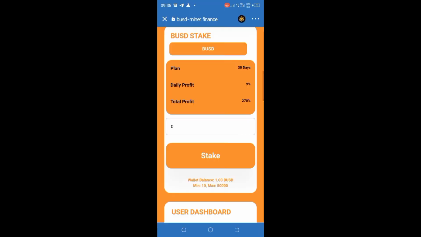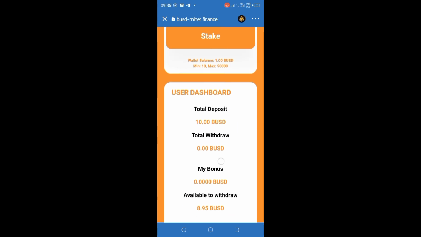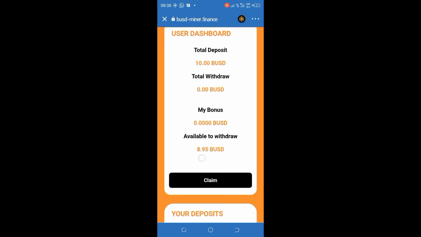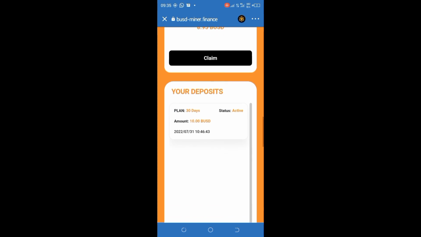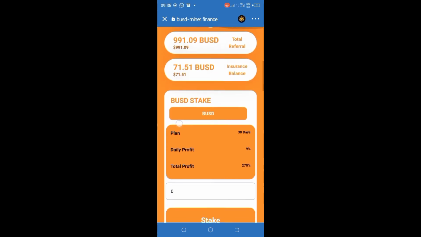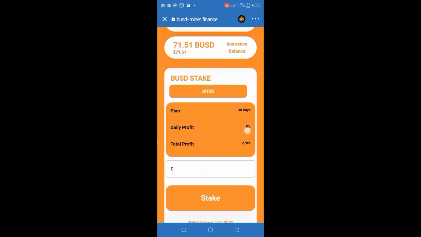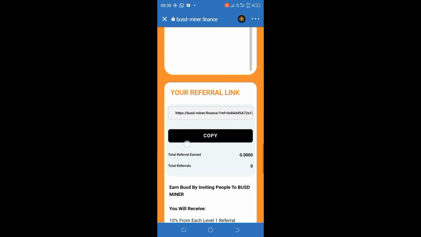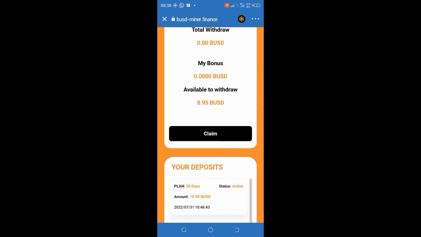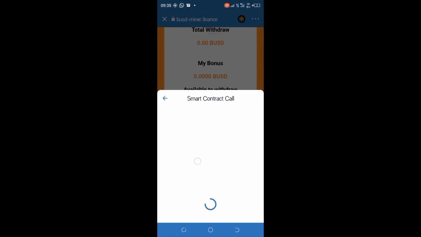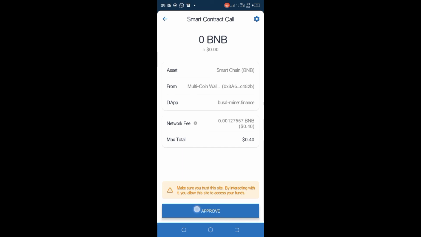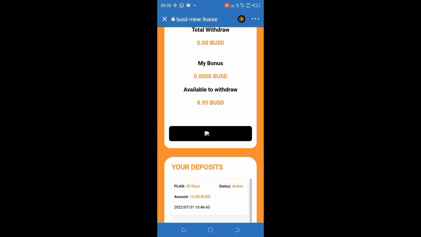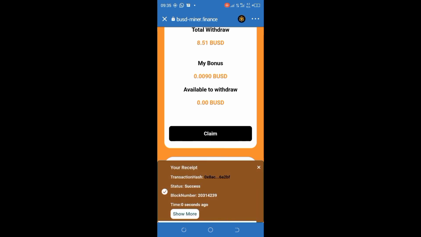Alright guys, so this is how it's done. When you're in your dashboard like this, as you can see, my available for withdrawal is 8 BUSD. So I'll quickly go there right now to make my withdrawal. I'll just click on that claim button, then a smart contract call will be shown. You must have BNB smart chain for you to make a withdrawal from there.